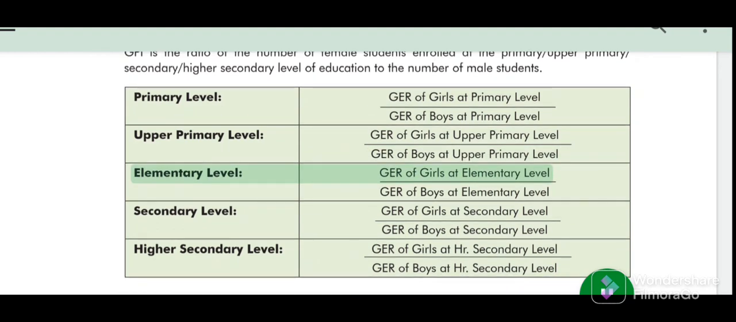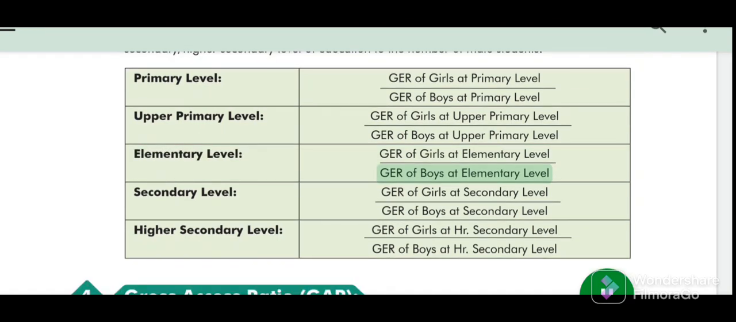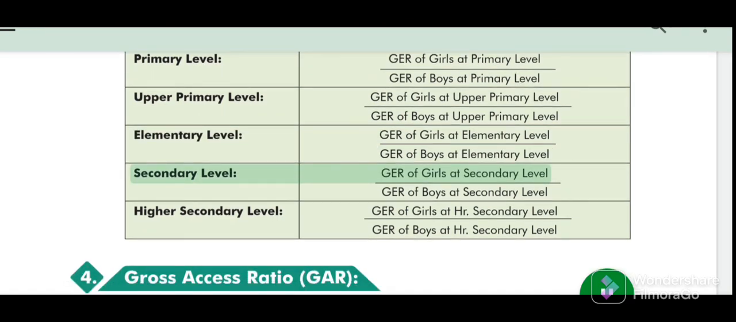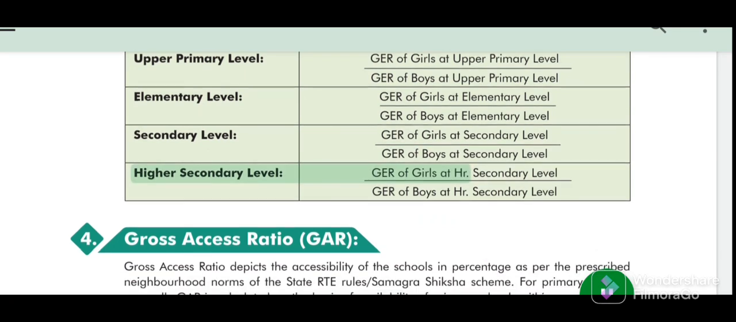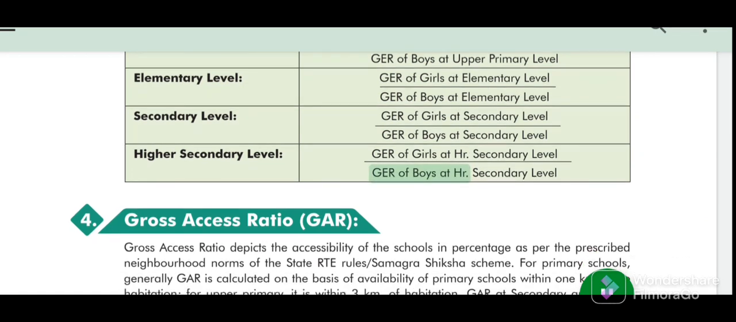Elementary level: number of girls at elementary level over number of boys at elementary level. Secondary level: number of girls at secondary level over number of boys at secondary level. Higher secondary level: number of girls at higher secondary level over number of boys at higher secondary level.